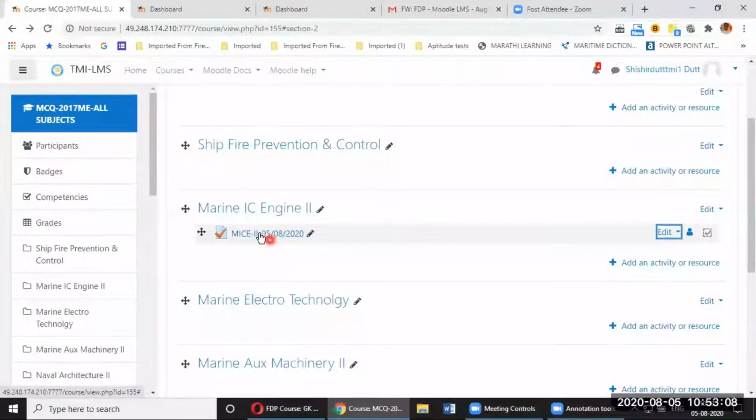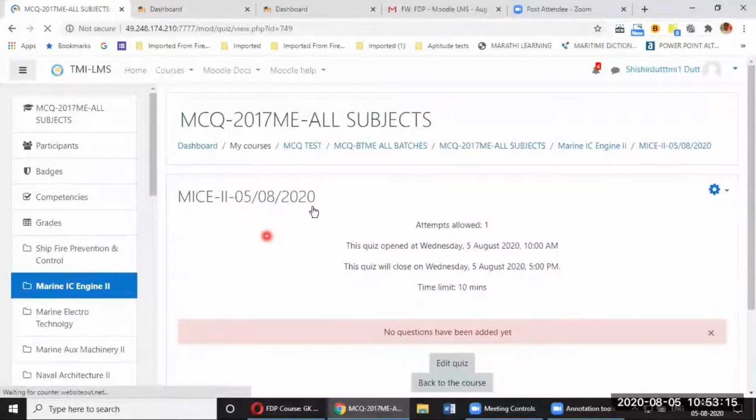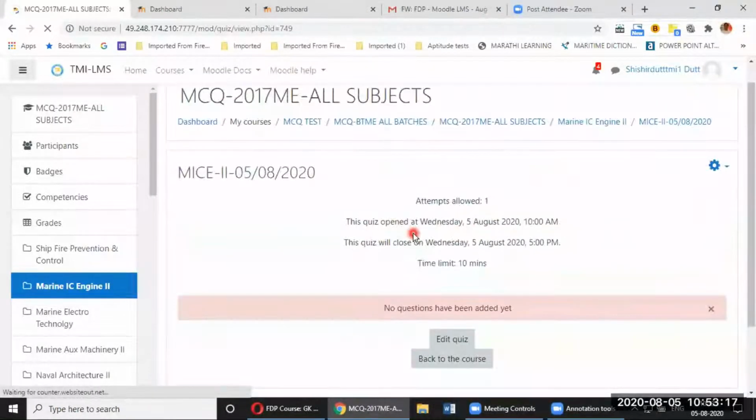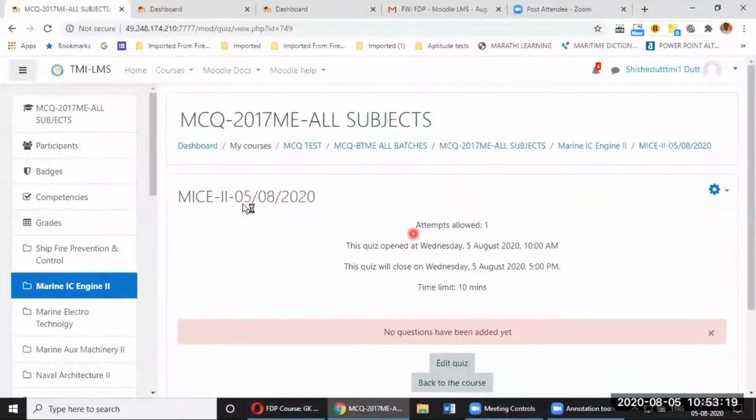So what I will do over here is I will click on this MICE2, the name of the quiz. I'll click. And then it will take me to this view. And once I get this quiz, the name of the quiz is MICE2 0508 2020. Attempts allowed is 1. This is the setting of what I have done as a teacher. This quiz opened at Wednesday, 5th August 10 a.m. and it will close at 5 p.m. today. And time limit allowed is 10 minutes. So these are the settings of the quiz.